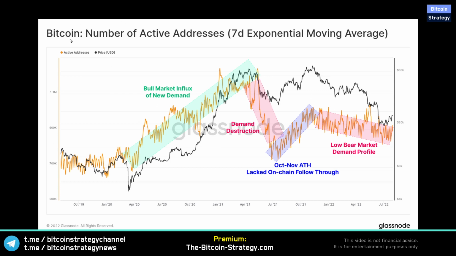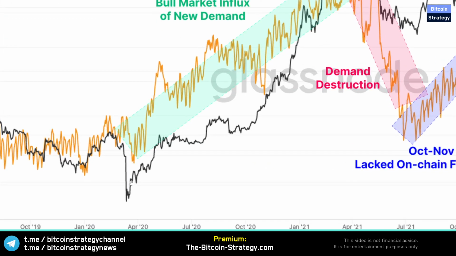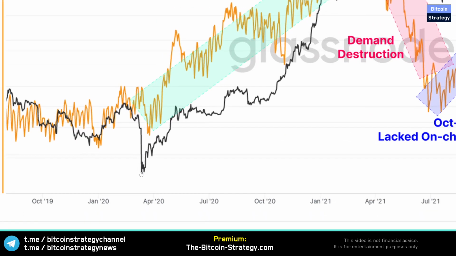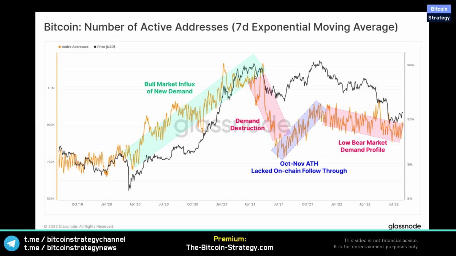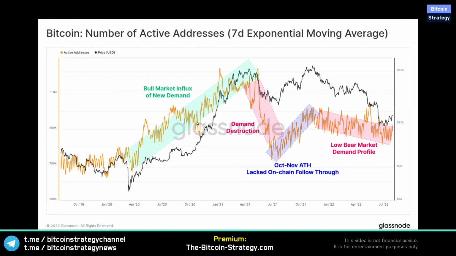We start off with the number of active addresses for Bitcoin, or a 7-day exponential moving average of that. So we are averaging out these active addresses, but still we see quite a bit of volatility here, right? This is squiggling up and down quite a bit. The author of this chart also added a few comments here. I think this is a bit of an overinterpretation, but still what's interesting here is that since the Corona crash in 2020, the price increased and so did the number of active addresses, right? So the attention on Bitcoin grew.